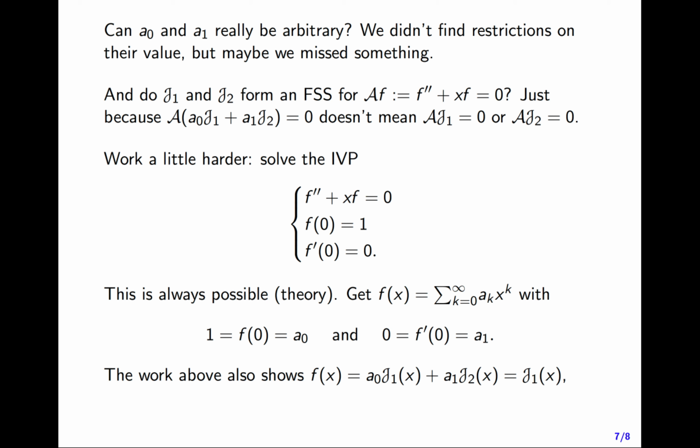So the work that we had done before also allowed us to write f of x equals a0 times j1 plus a1 times j2. But here, a0 is equal to 1, and a1 is equal to 0. So this means that our solution to this IVP is really f of x equals j1 of x. So what does that tell you about j1? j1 is equal to f, and f solves Airy's equation. So A on j1 is equal to 0. The Airy operator on j1 equals 0. So j1 by itself is a legitimate solution of Airy's equation.